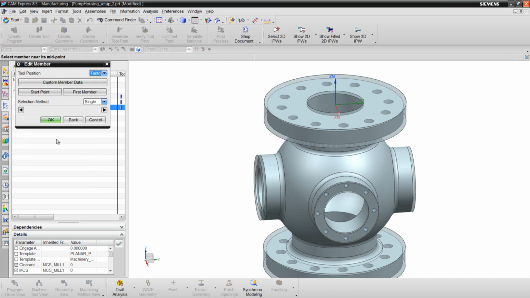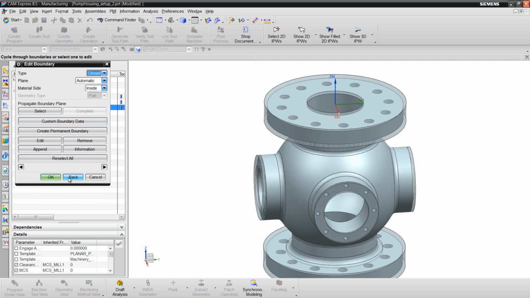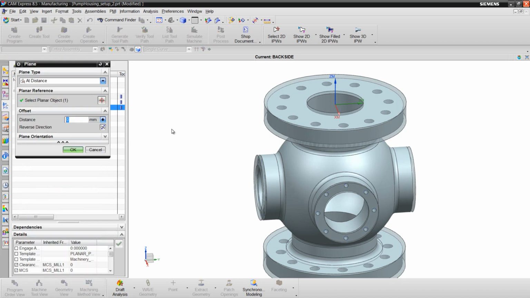If I choose, I can add some custom member data to make it drive past that geometry radius just a little bit. I'll say minus 5 millimeters for that. Next, I'll choose the floor plane.